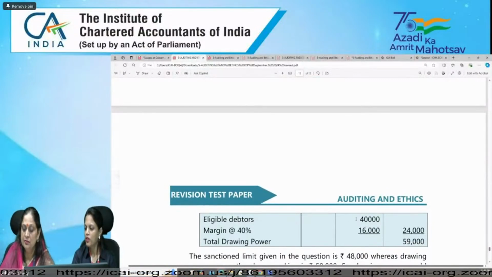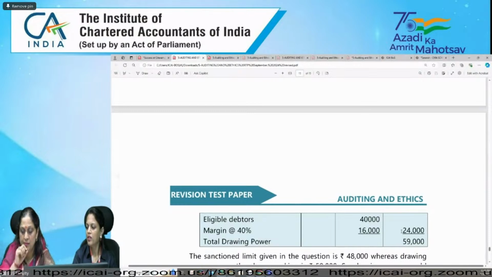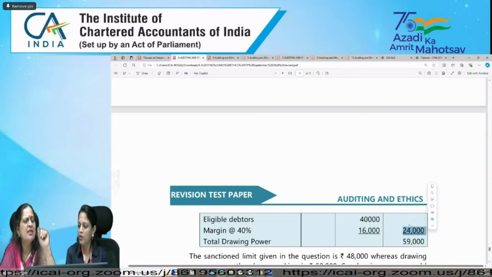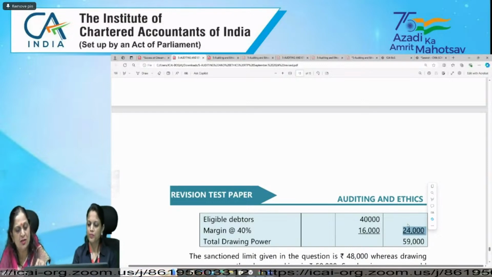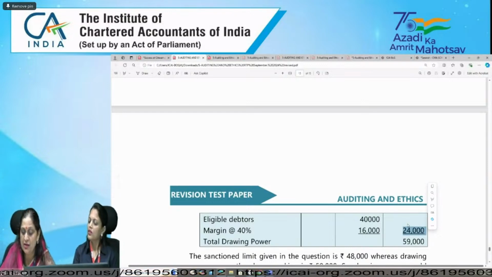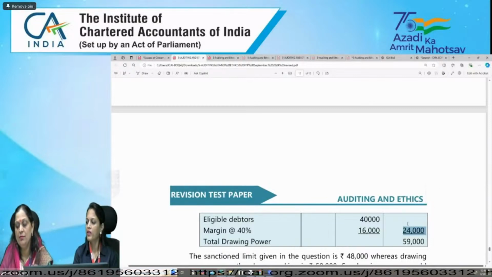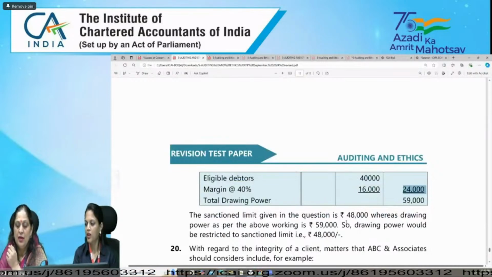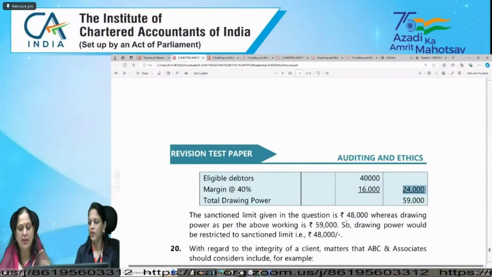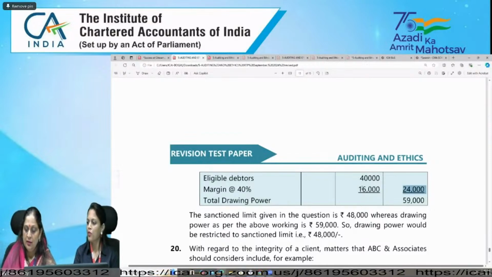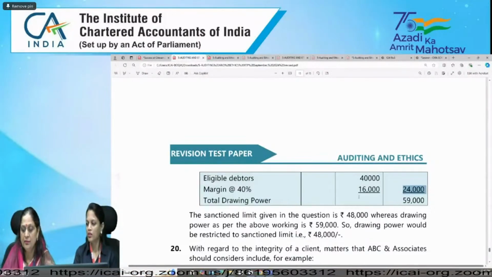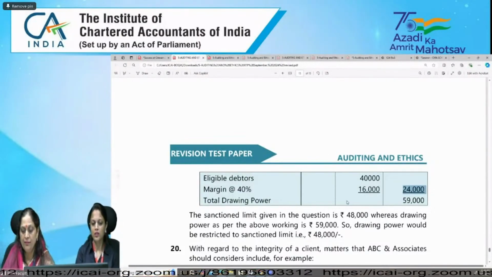Instead of 40 minus 16, there should be 24. So in the RTP, a calculation mistake, the figure was typographically wrongly mentioned. It was written over here also. 16 was written over here. So we have corrected it, and the answer should be the same. Conclusion will be the same. Yeah. There was a typo. 40 minus 16 should be 24, and by mistake it was written 16 over here. So we have corrected this in the web hosted version.